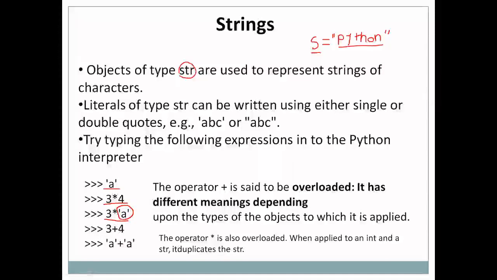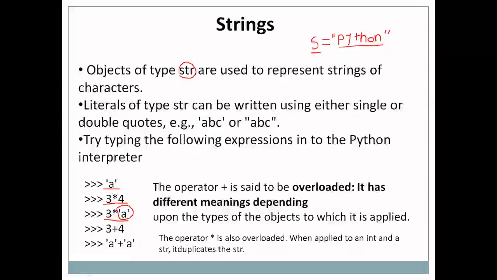So when we multiply a string by an integer number, what happens in Python? What do you think happens in Java if you multiply a string by a number? Yes, you cannot multiply a string by a number in Java.